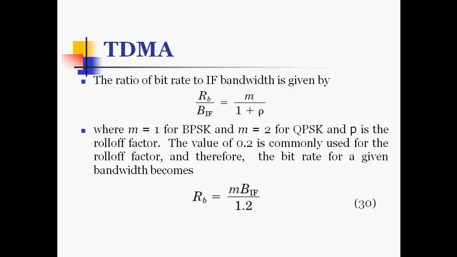The ratio of bit rate to IF bandwidth is given by RB by BIF, which is equal to M by 1 plus rho, where M is equal to 1 for BPSK and M is equal to 2 for QPSK, and rho is the roll-off factor. The value of 0.2 is commonly used for the roll-off factor, and therefore the bit rate for a given bandwidth becomes RB equal to M times BIF by 1.2.